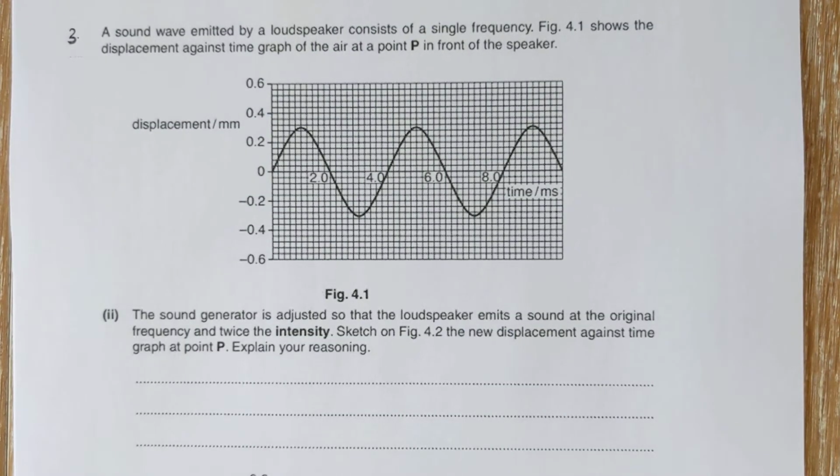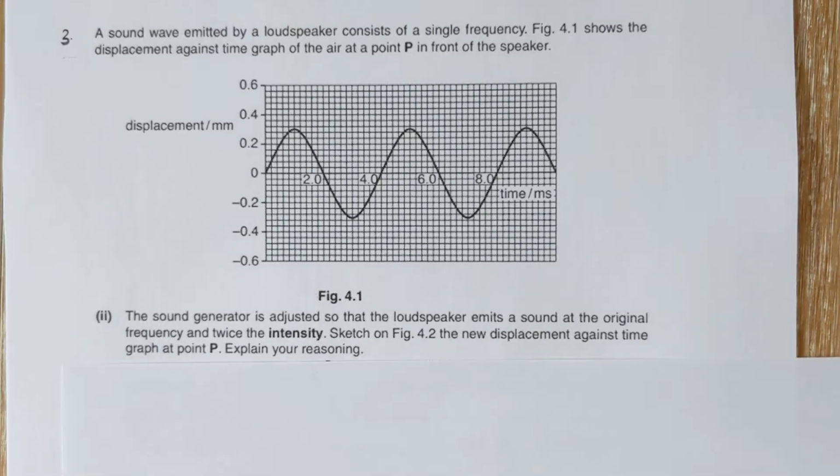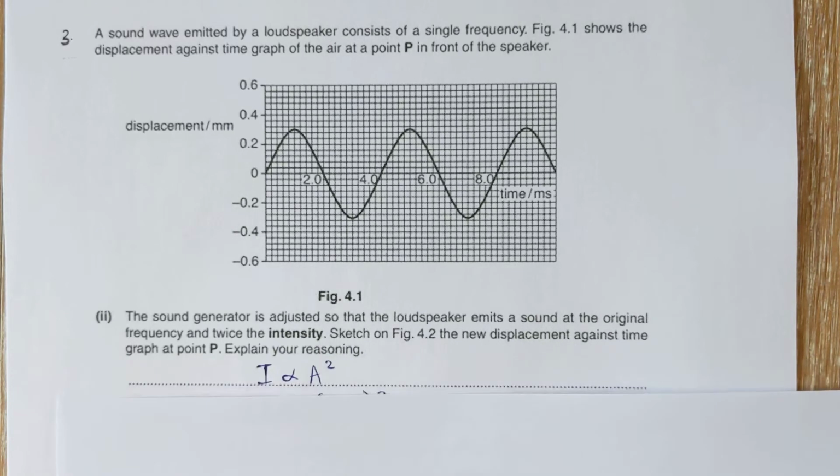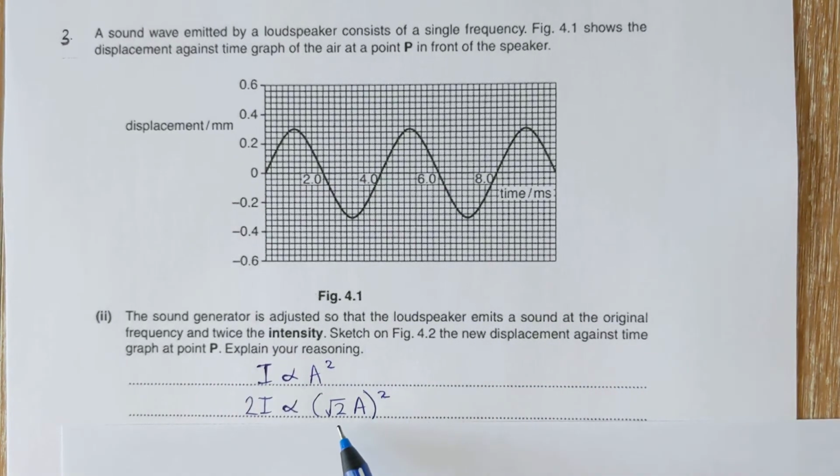Okay, so have I got number 3 now? Okay, so we're not going to change the frequency, so the time period has to stay the same, but we're going to double the intensity. Now, intensity is directly proportional to amplitude squared. So if we double I, we double A squared. Now, what does that mean needs to happen to A? Well, that means that A needs to get root 2 times bigger.